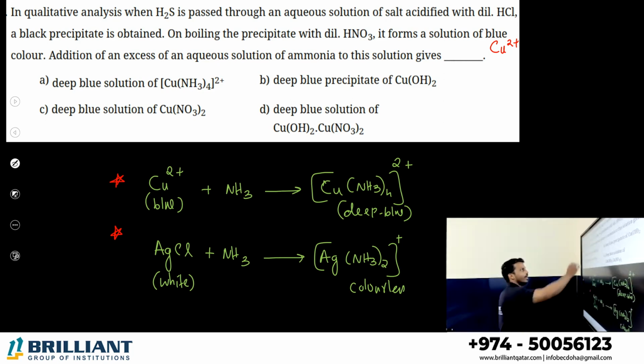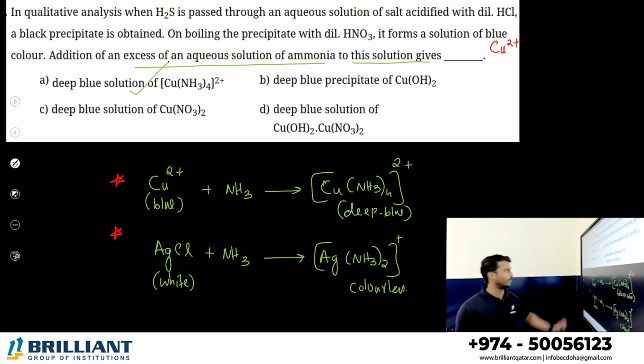So the question: addition of an excess of aqueous ammonia to the solution gives a deep blue color of which one? Cu(NH3)4 2 plus. Option A is the correct answer.